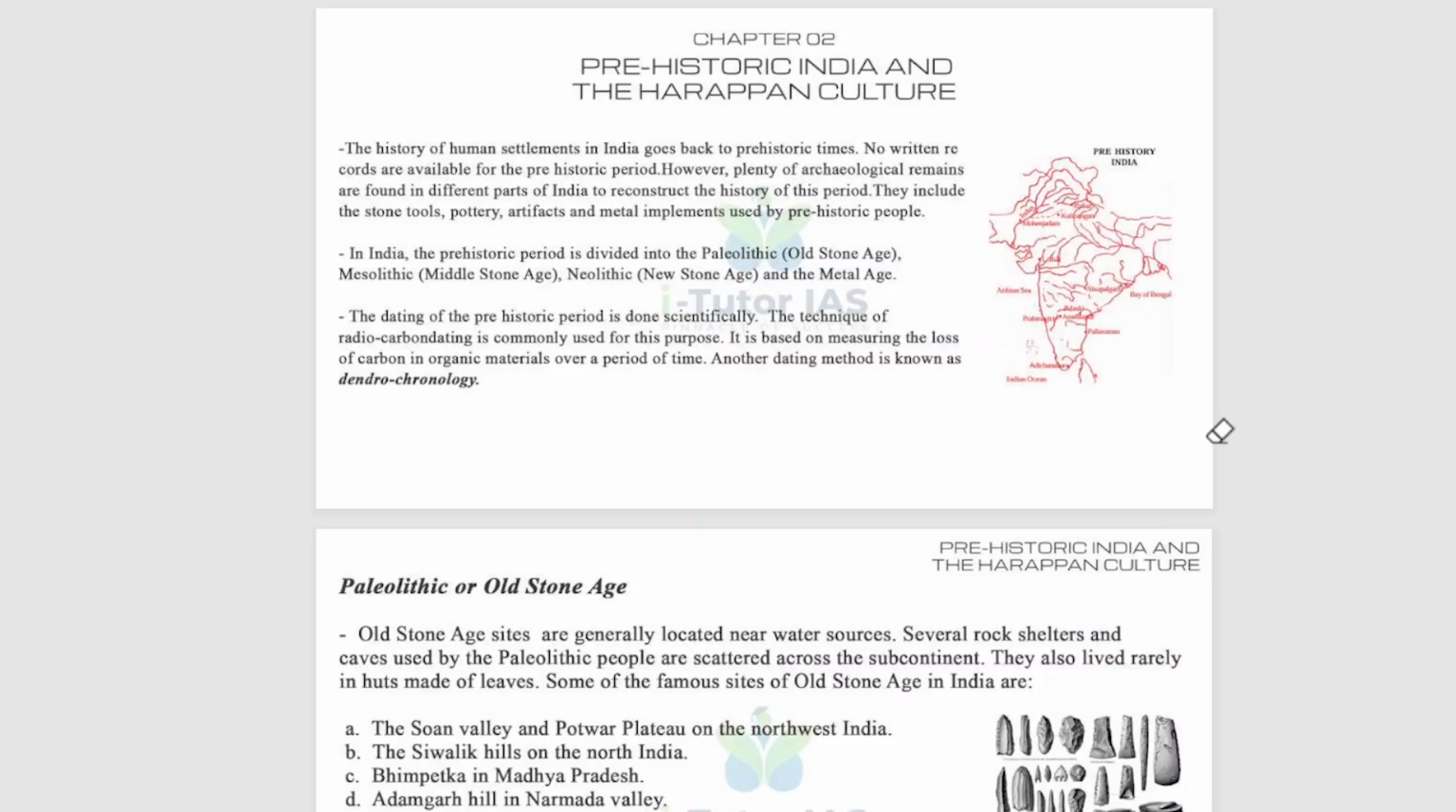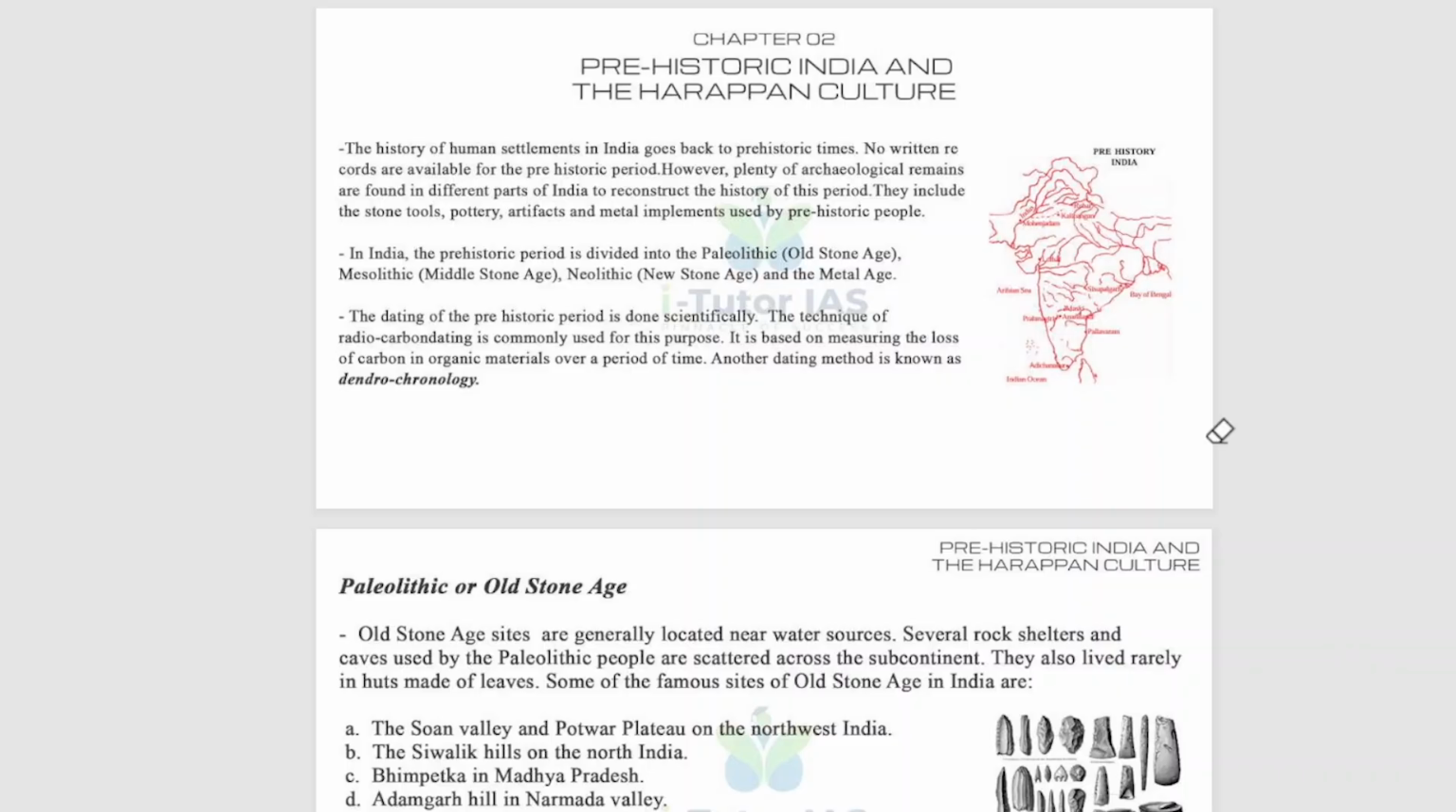So, the prehistoric period refers to the time in human history before written records. Just underline that word, before written records were kept. It spans from the emergence of early human ancestors to the development of writing systems, with the evidence from this era gathered through artifacts, fossils and other archaeological finds. This period is generally divided into the Stone Age, Bronze Age and Iron Age.